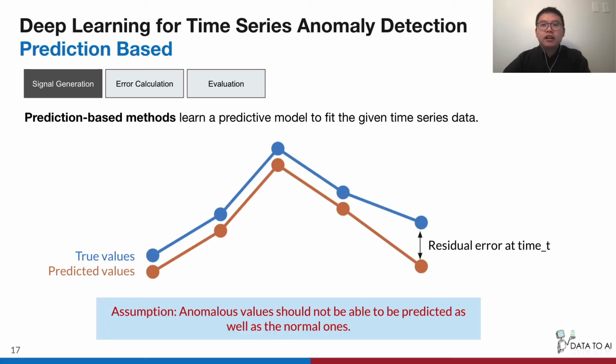Prediction-based method learns a predictive model to fit the given time series data. The anomaly score at time t is measured by the residual error between the predicted values and the true values. The basic assumption here is anomalous values should not be able to be predicted as well as the normal ones. So the higher the residual error, the higher anomaly score this data point is.